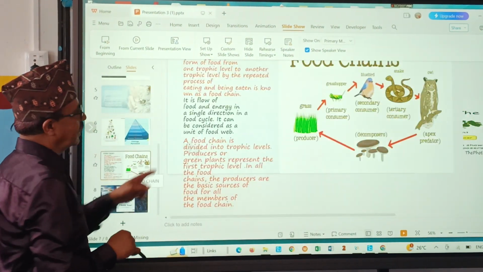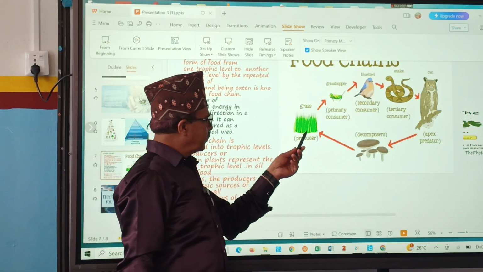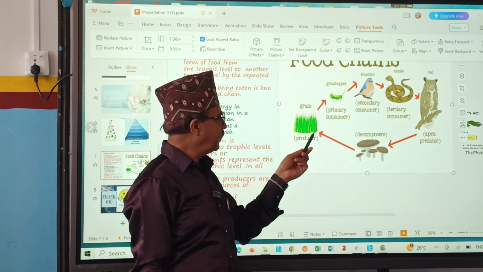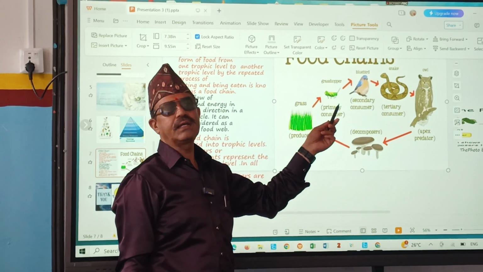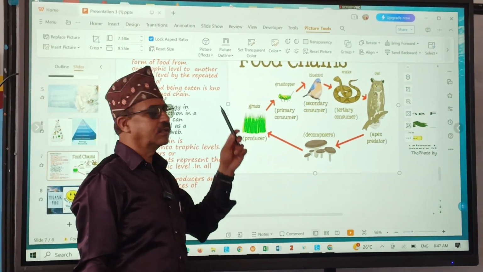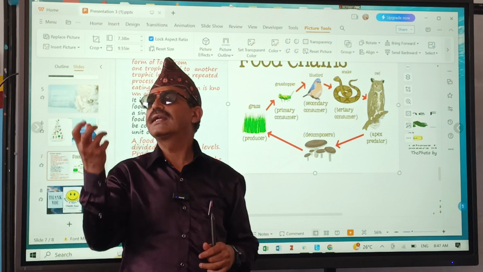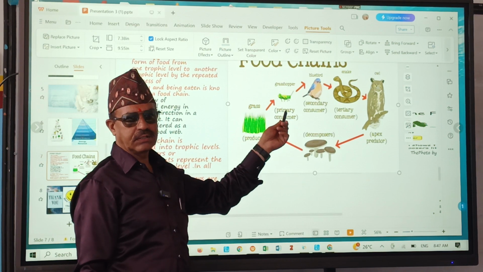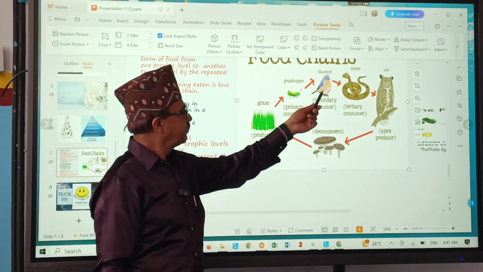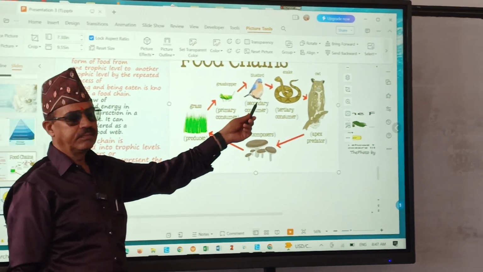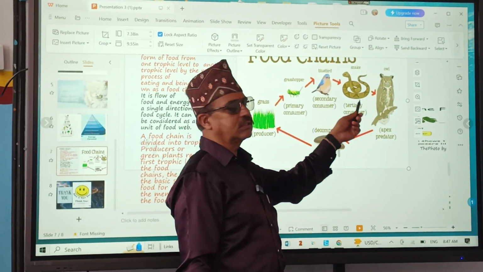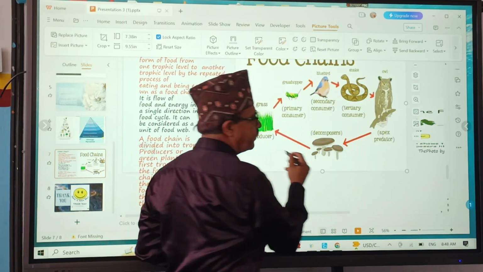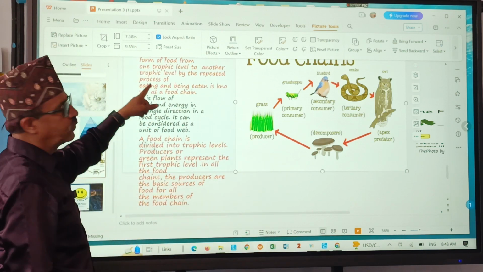Next one is the food chain. See, green plants manufacture food by using solar energy, and green plants are eaten by the grasshopper. Why is the grasshopper a primary consumer? Why does the grasshopper eat grass? To get energy. Solar energy is present here, and that energy goes to the grasshopper. When the grasshopper is eaten by a bird, that energy is transferred to the bird. And when the bird is eaten by a snake, that energy is transferred to the snake. So here is the transfer of energy from one organism to another. That is called a food chain.